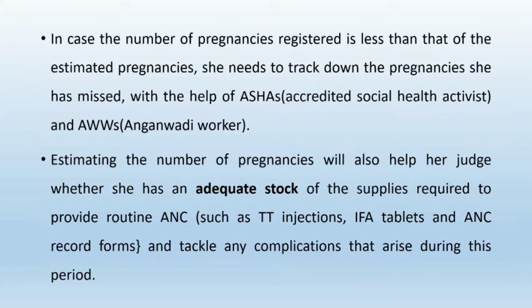In case the number of pregnancies registered is less than that of the estimated pregnancy, she needs to track down the pregnancies she has missed with the help of ASHA workers. ASHA's full form is Accredited Social Health Activist, and also AWWs, that is Anganwadi workers. So she should take the help of ASHAs and Anganwadi workers.